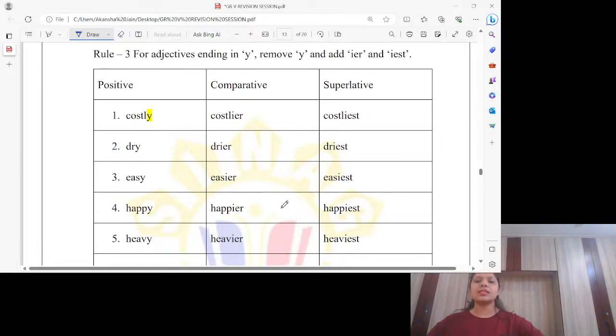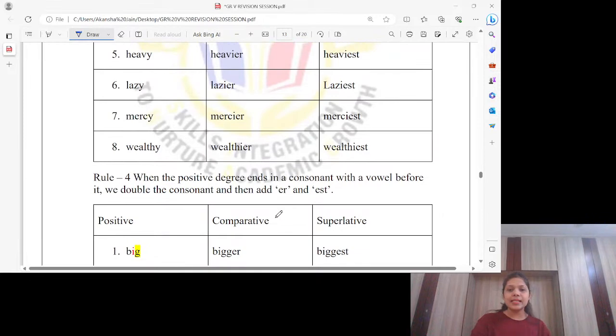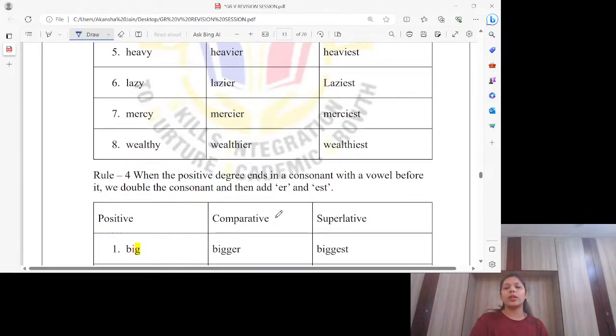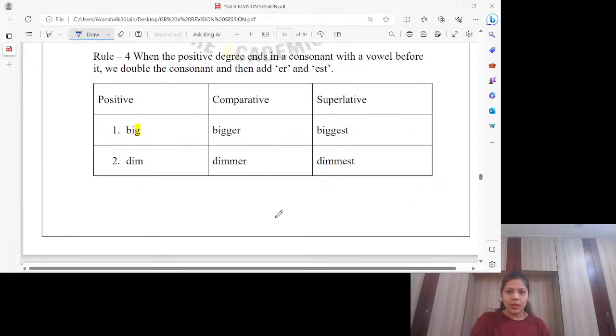So costly, costlier, costliest. Dry, drier, driest. Easy, easier, easiest. Happy, happier, happiest. Heavy, heavier, heaviest. Lazy, lazier, laziest. Mossy, mossier, mossiest. Wealthy, wealthier, wealthiest.